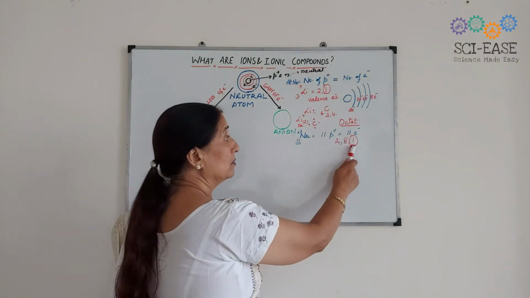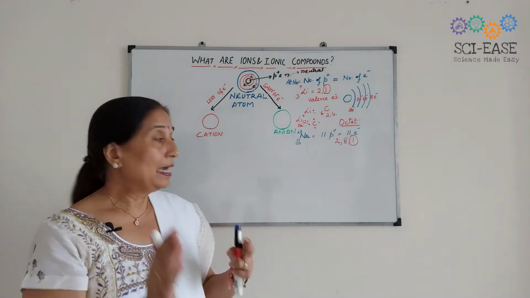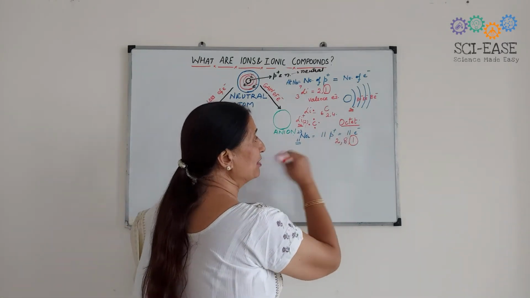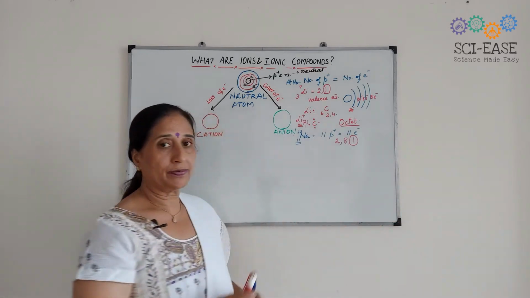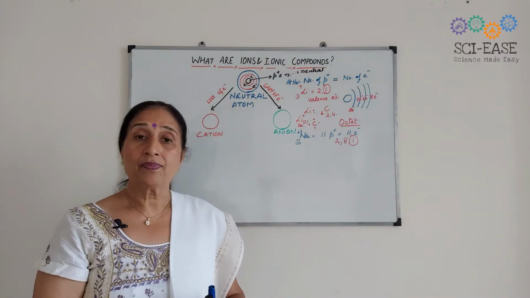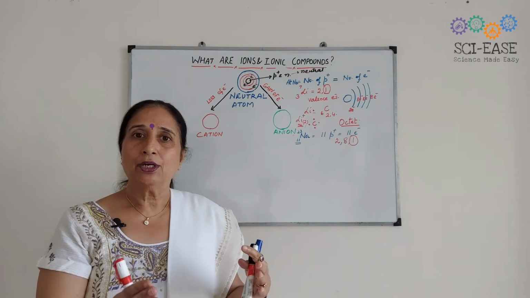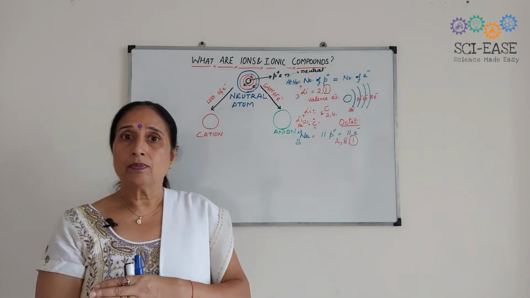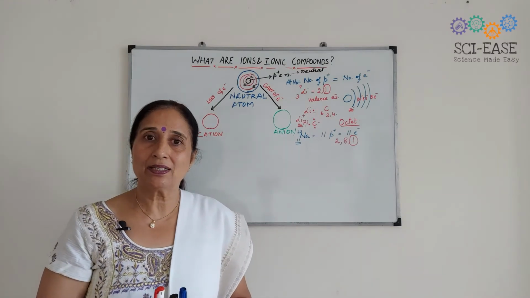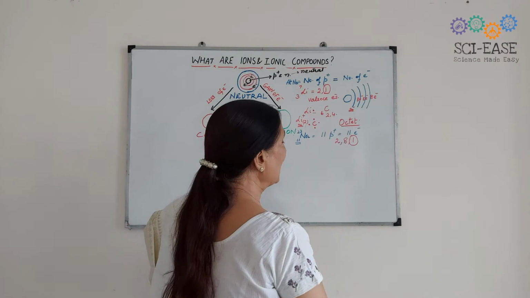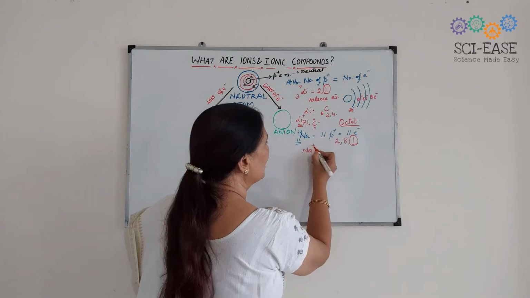So what will be the case? How will it complete its octet? Either it should gain 7 electrons, or it may lose this 1 electron. To gain 7 electrons, sodium will require a lot of energy. But to lose this loosely held 1 electron, a lesser amount of energy is required. So it will lose this 1 electron and result in the formation of Na+ ion.